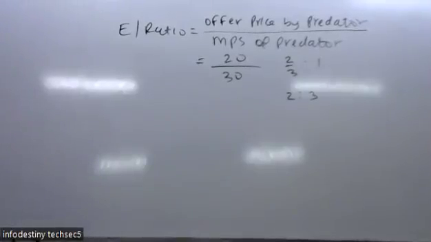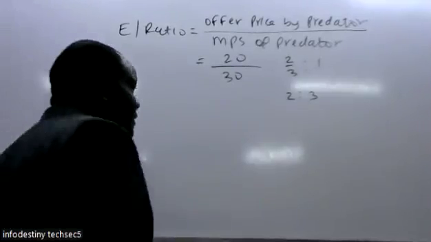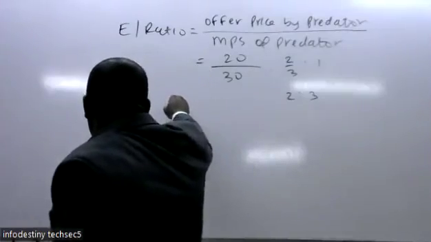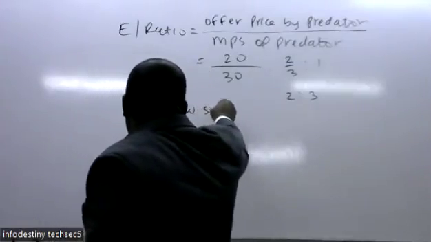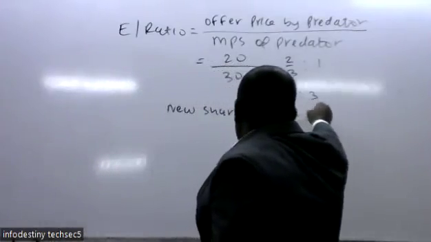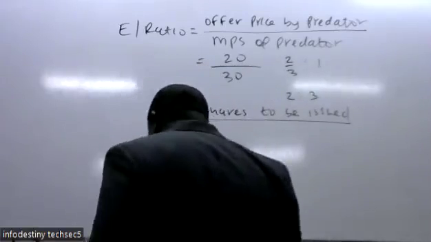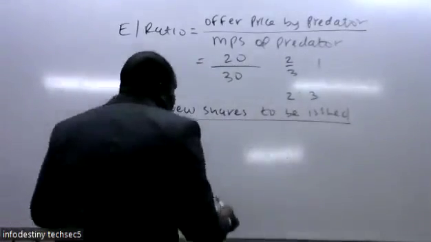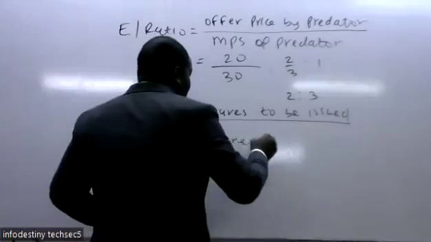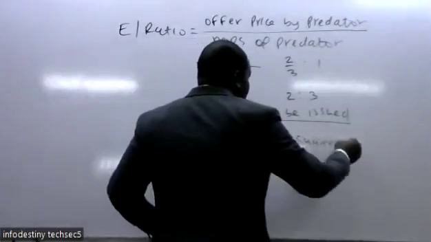From there, we can now get the new shares to be issued. For the new shares to be issued, 2 shares are equivalent to 3 shares.